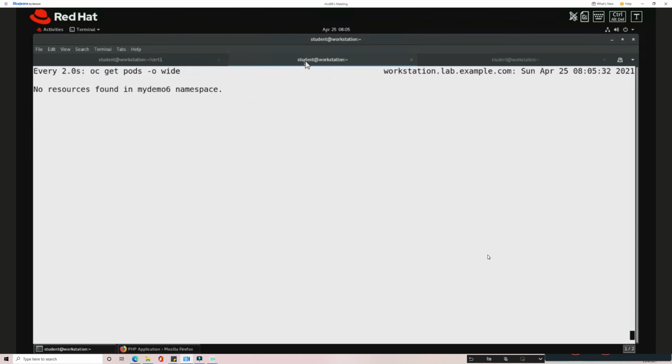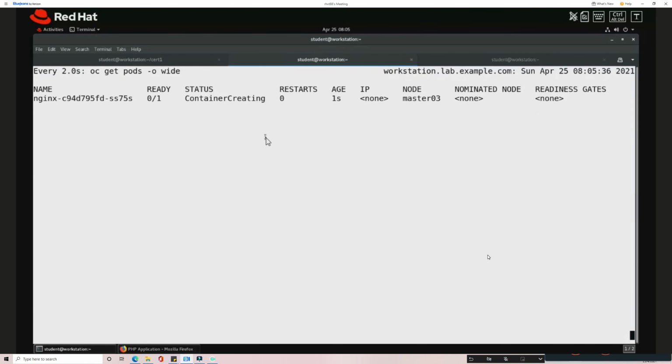So now the application is created. Now we should wait for that application to come up and get into the running state. Once it's running, then we can place this. Now the service and everything is created.